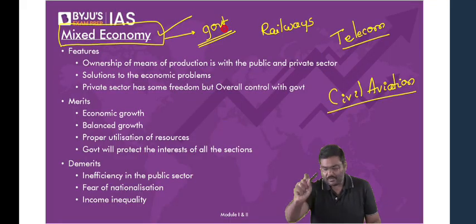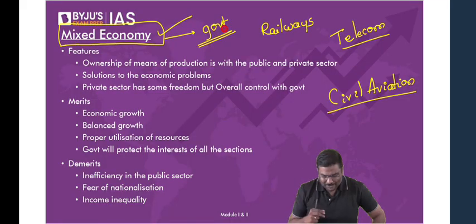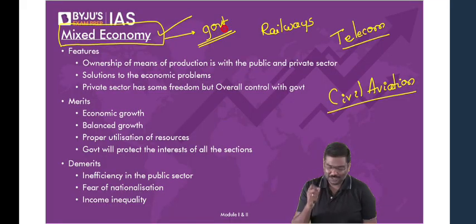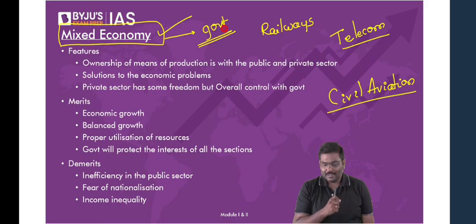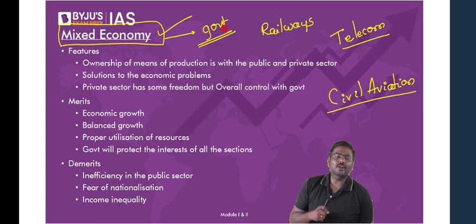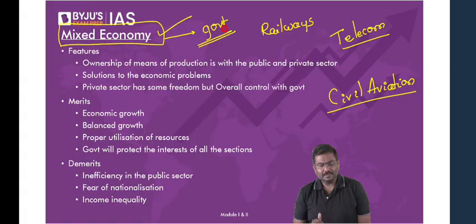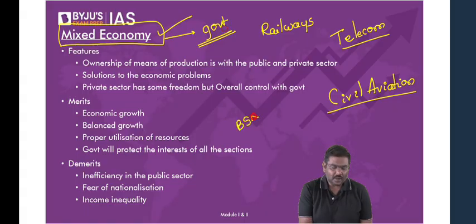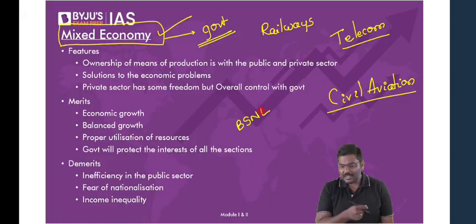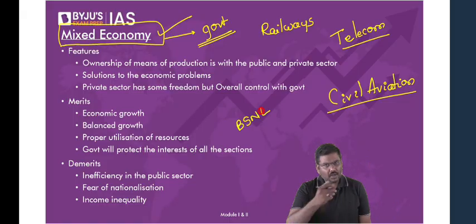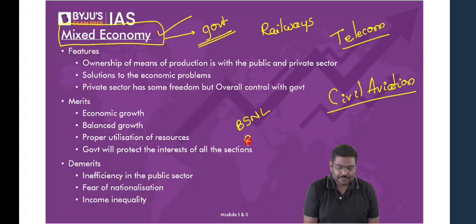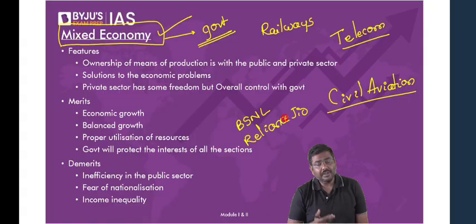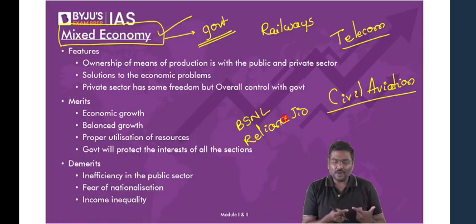For example, I'll give a very simple example. In the telecom sector, some of you, please read general knowledge. General knowledge is very, very important. There are two students asking, how come in the telecom sector both government and private sector are present? My dear, please tell me, BSNL, is it a government owned entity or private sector owned entity? It's government owned. Whereas Reliance Jio, is it government or private? It's private. So don't you think both are present in the telecom sector?